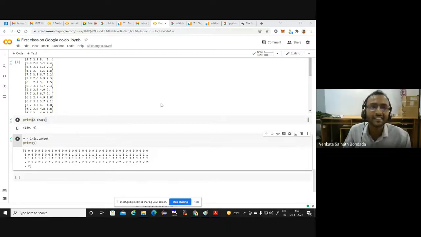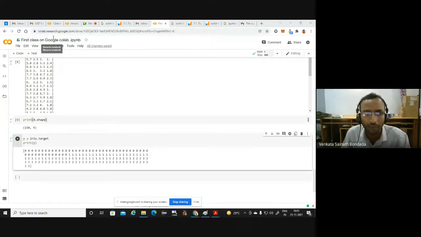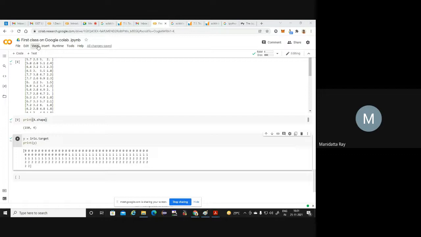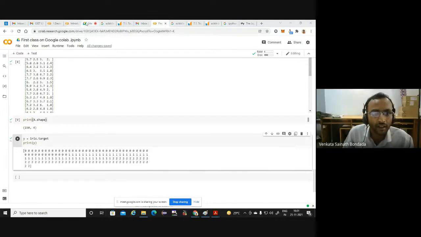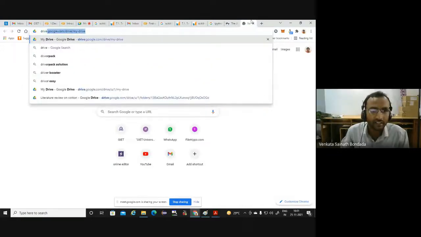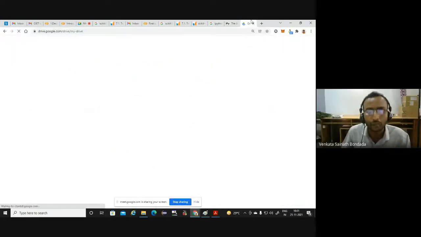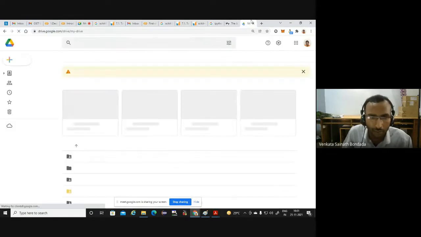Very good question. See, here since you are already logged into Google Meet, and since Google Colab requires authentication into the Gmail account, you are able to open it automatically. And if you want to know where this is available, if you open your Drive, there is automatically a separate folder called Google Colab Notebooks. Let me show you.